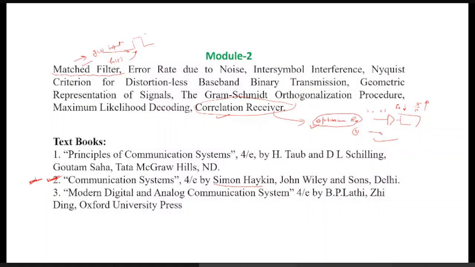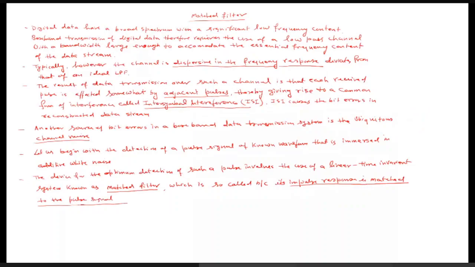So now, since our first topic is the matched filter, let us see what the matched filter is. What happens once we transmit signals in the channel? Suppose we transmit a signal g(t), which is of rectangular form. It may be 1 or it may be 0. So this pulse signal may get affected by two factors. One is known as ISI, intersymbol interference, which I have already told you. The other is the channel noise.